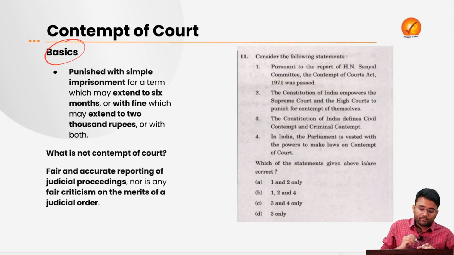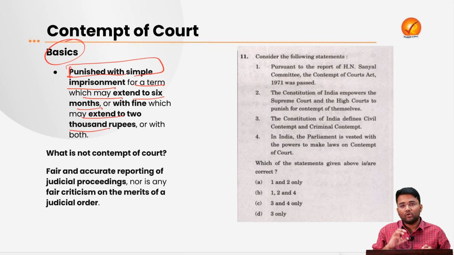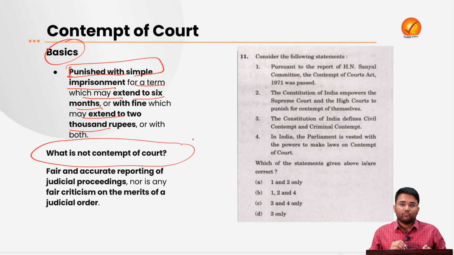So what is the punishment for this contempt of court? This contempt can be punished with simple imprisonment for a term which may extend to 6 months, or with a fine which may extend to 2000 rupees, or both. Then we should also look at what will not be considered as contempt of court.